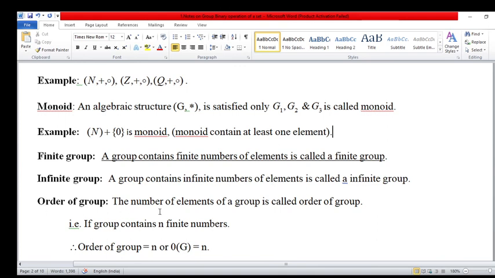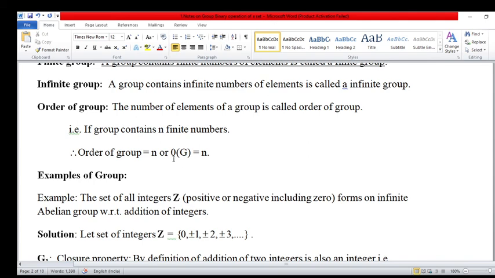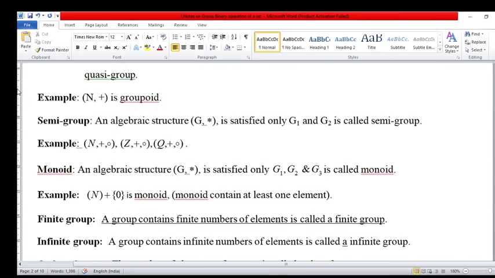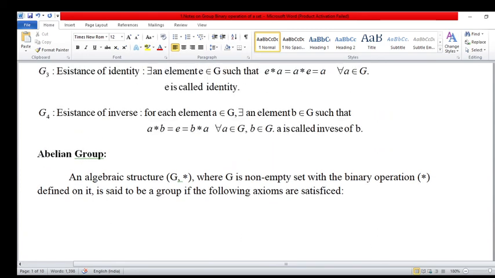Order of group is most important. These three definitions are the most important of all the definitions: first is finite, second is infinite, third is order of group. Order of group means the number of elements present in a group is called the order of the group, and this is denoted by O(G) equal to n. These are the preliminary definitions for the study of group. This type, our today's lecture is over.